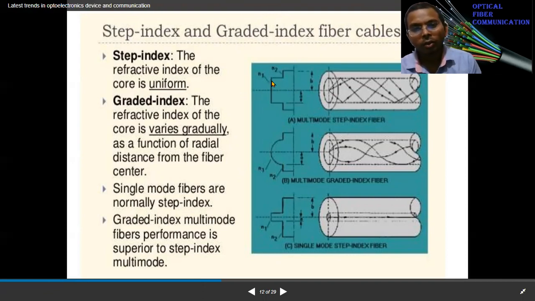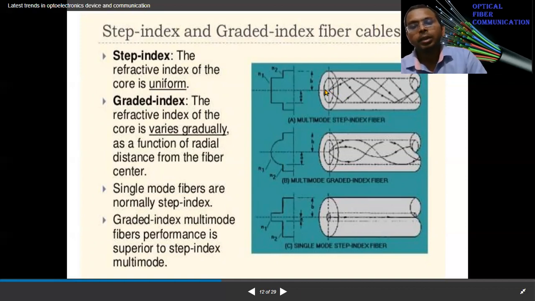So the index remains constant at n2 throughout the core region, and outside, in the cladding region, the index decreases and remains constant for the step index fiber. Same for the graded index fiber. You can see throughout the core region, the index gradually increases, goes to the maximum value and gradually decreases, and the cladding index remains constant.